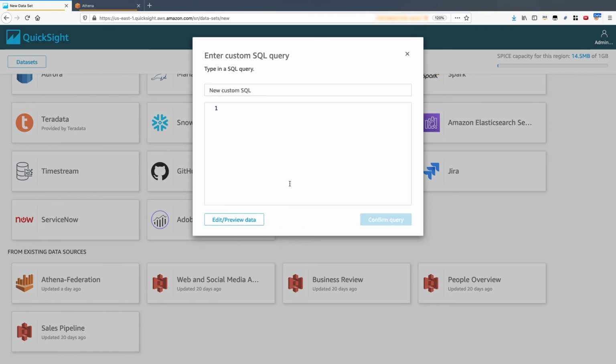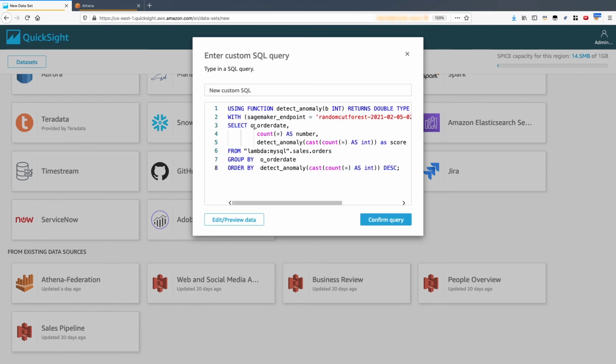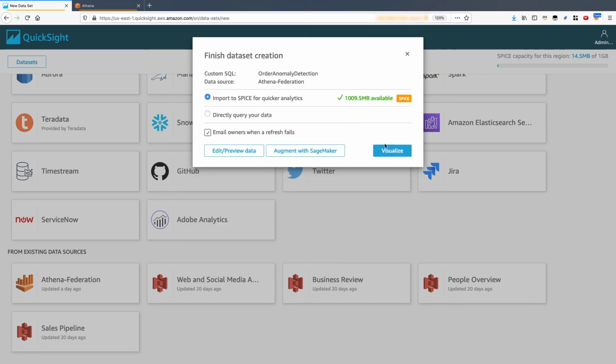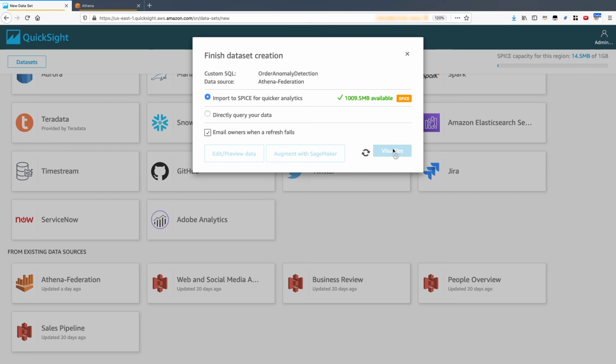We'll again use the custom SQL option, paste our Athena ML query, and give it a name. Then we'll click confirm query, and then we can select visualize to import the dataset into SPICE for quicker analytics.